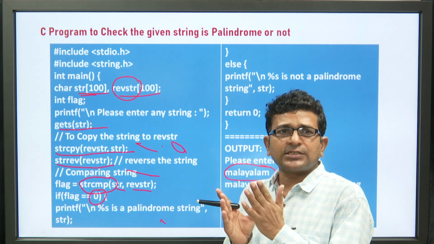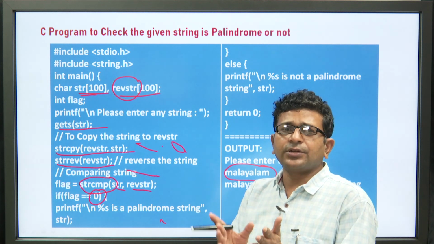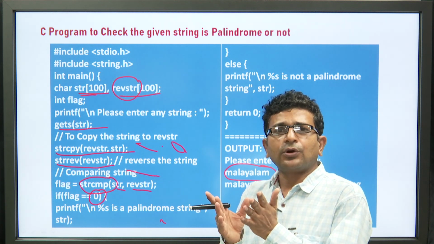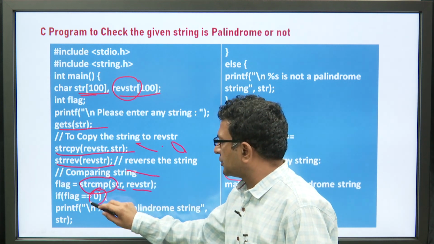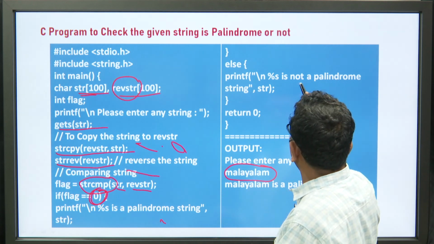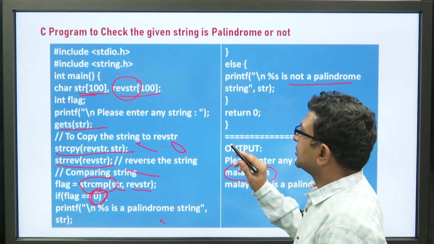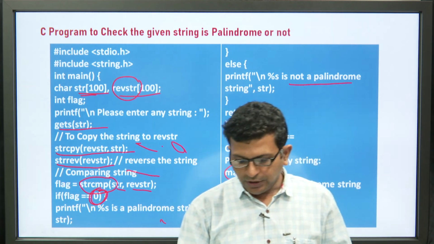If the first characters are the same, it compares the second character. If the second characters are the same, it compares the ASCII value of the third character. This is how it returns a value. If it returns 0, the strings are the same, which means the string is a palindrome; otherwise, the string is not a palindrome. So, this is about the string handling functions that can be used here.